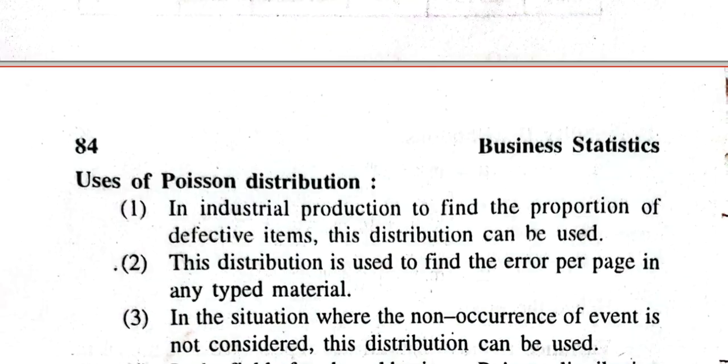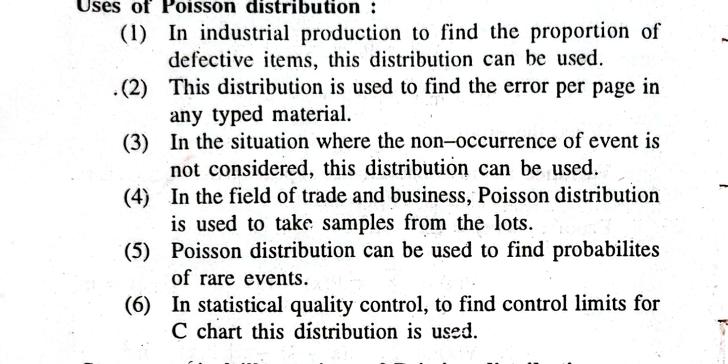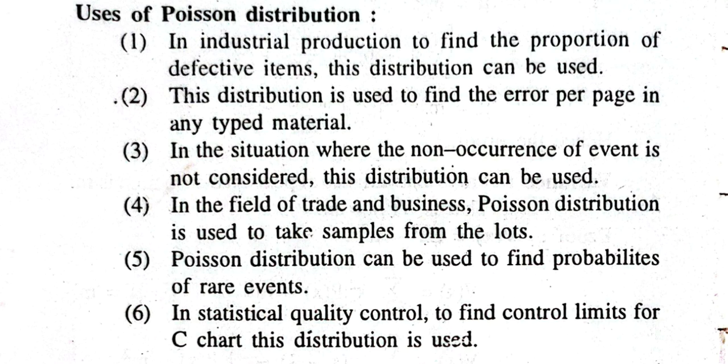This is the calculation of mean and variance of the Poisson distribution, where you can use this distribution in industrial production to find the proportion of defective items. This distribution is used to find errors per page in any type of material. In industry, whenever there are rare events, you can use Poisson distribution. So kindly remember the only one thing: this is the distribution of rare events, and whenever the events are rare, we can use Poisson distribution.